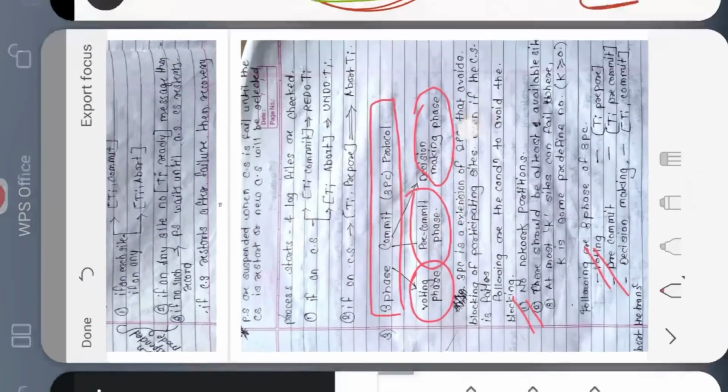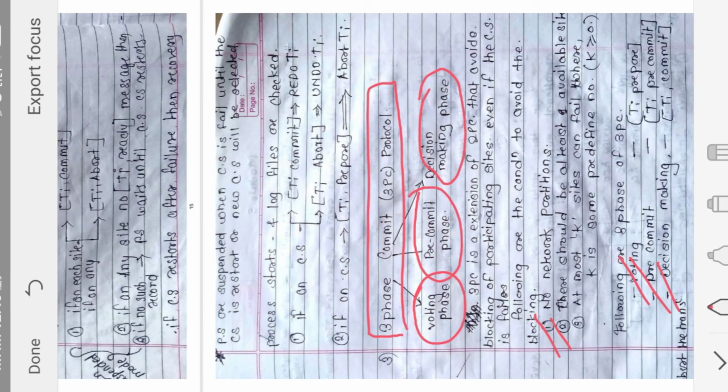Then we have stage number 3, called the decision making stage. In the decision making stage, if all the participating sites have sent the ready message, then it will send the commit message. Otherwise, it will send the abort message. So the difference between 3PC and 2PC is that we have a pre-commit phase. Due to this pre-commit phase, I can predict whether all the participating sites are going to abort the transaction or commit it. That's why 3PC is much more important than 2PC.